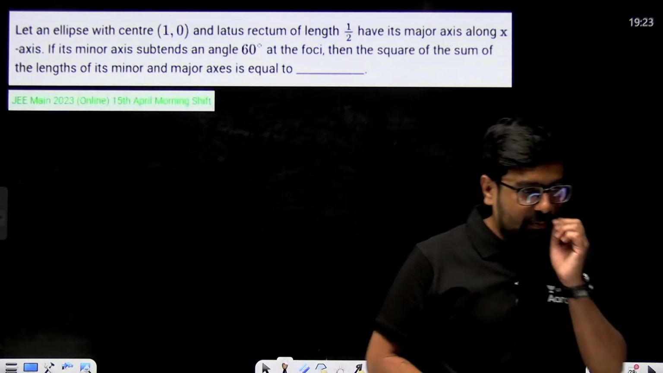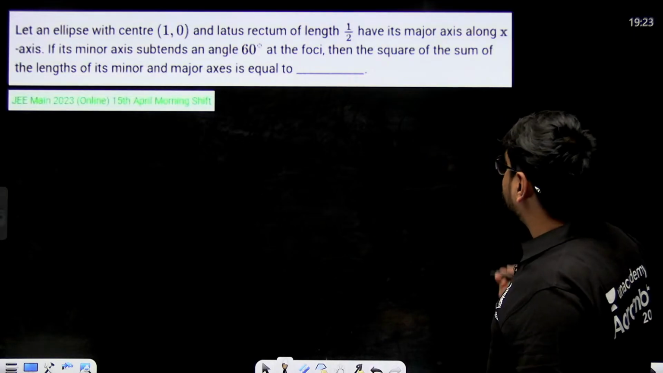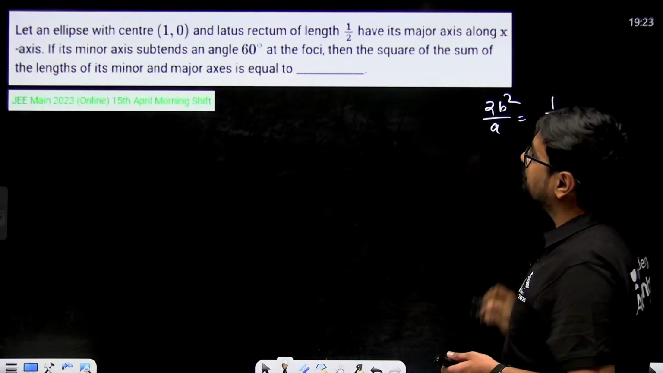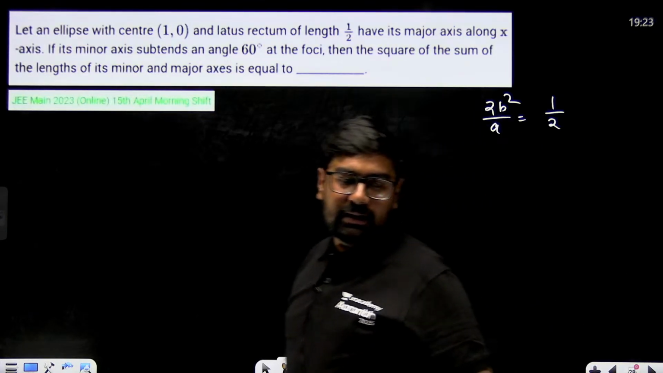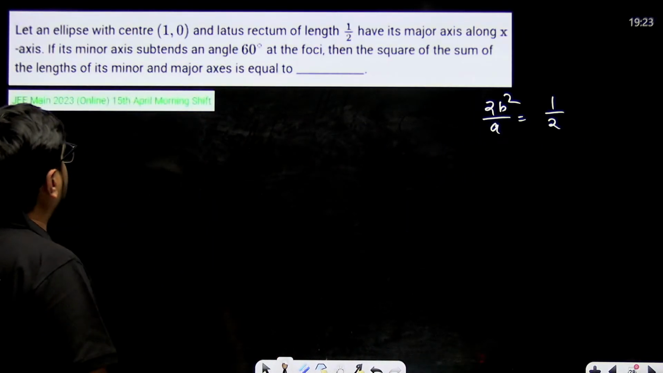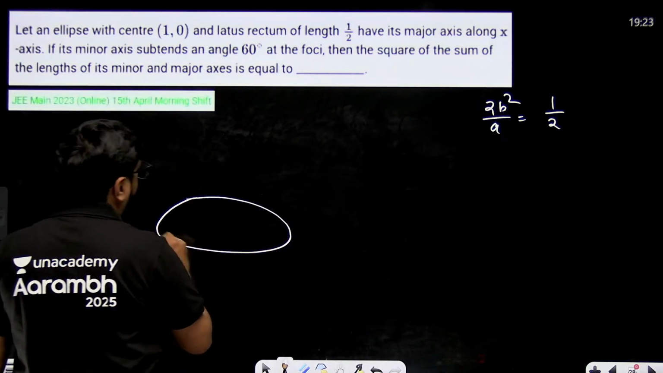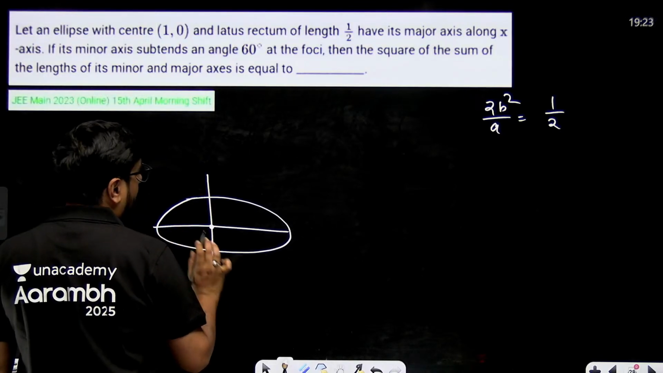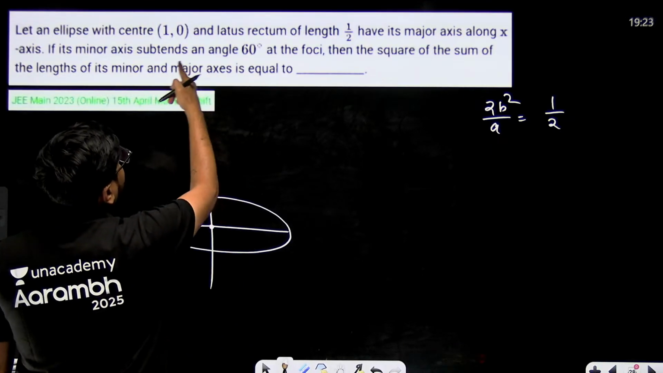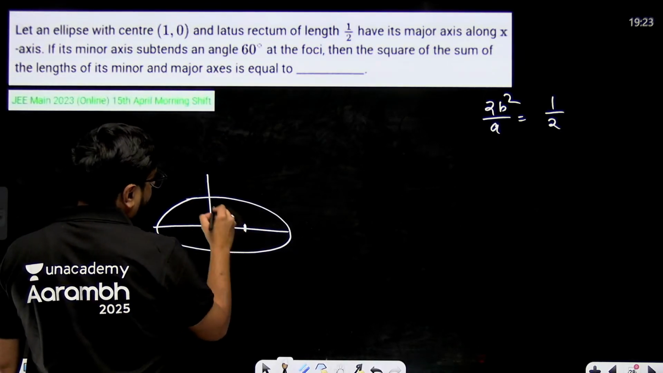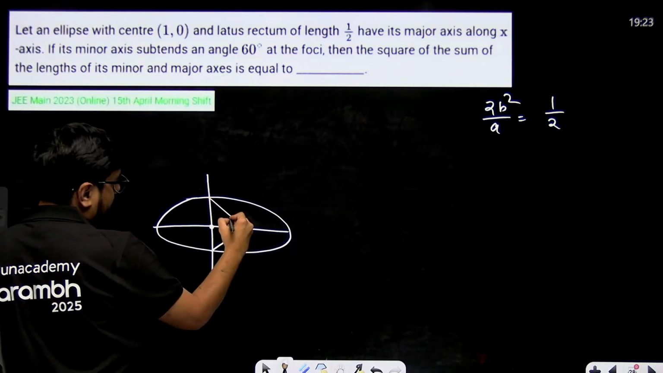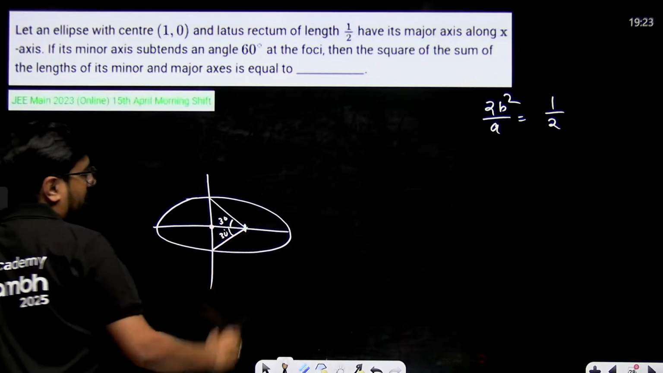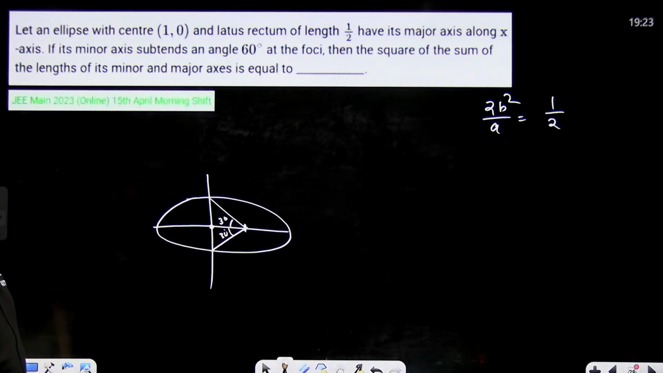Easy question. Looks like an easy question. Why? Because it's saying itself that 2b square by a it's giving already. 2b square by a is 1 by 2. Right? It's already saying 2b square by a is 1 by 2. One more thing which it's saying is that the minor axis of this ellipse, center is 1, 0, but the minor axis of this ellipse subtends an angle of 60 degree on the foci. That means this complete angle is 60 degree. So this will be 30, this will be 30. Obviously these two will be congruent triangles, so 30 degree.